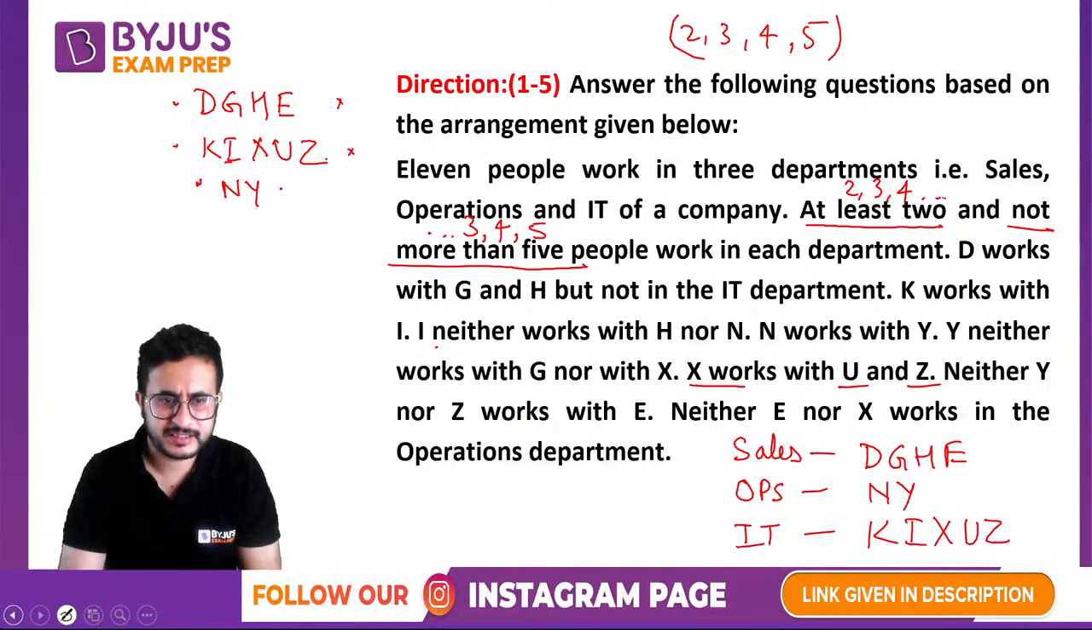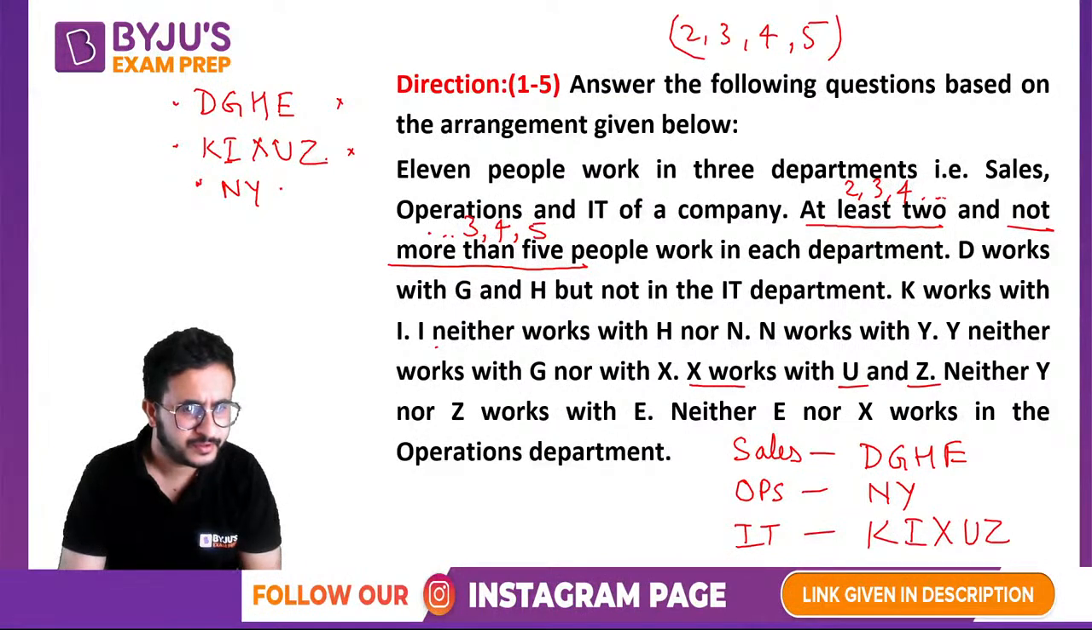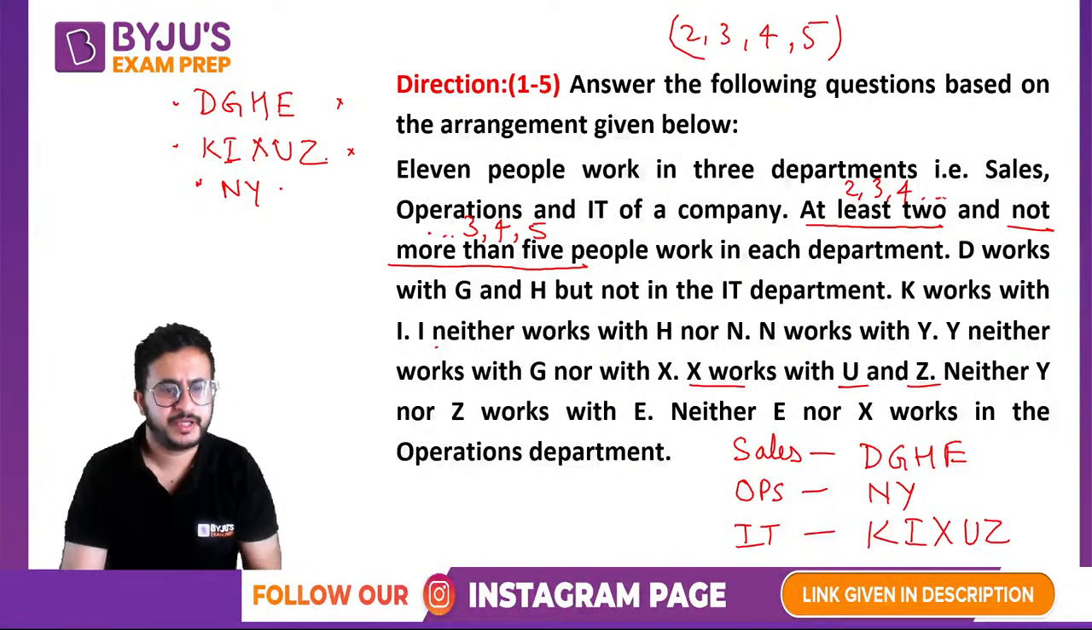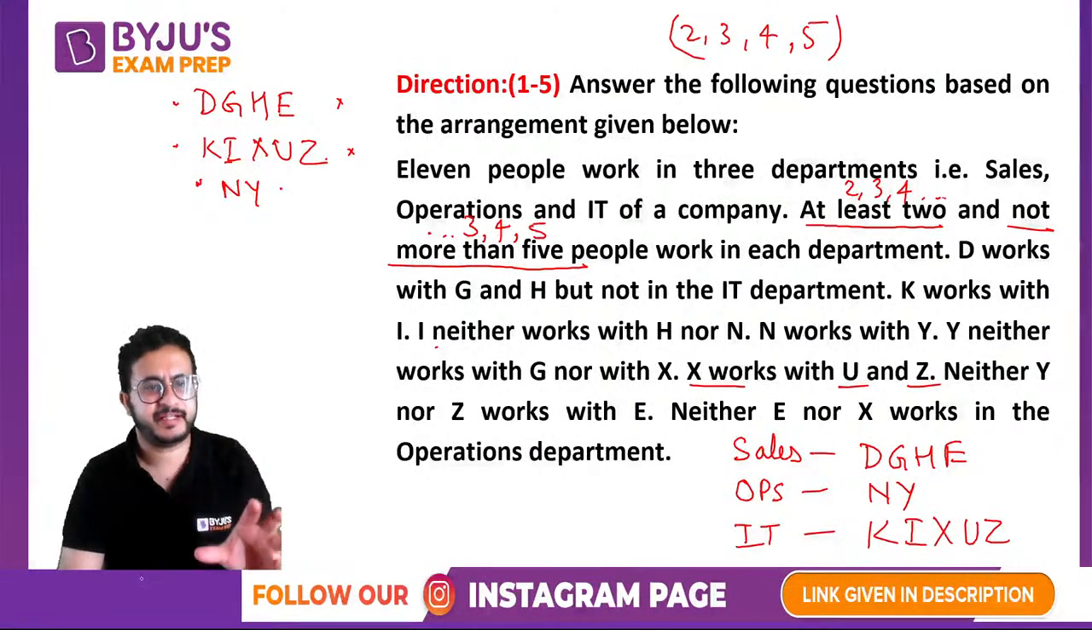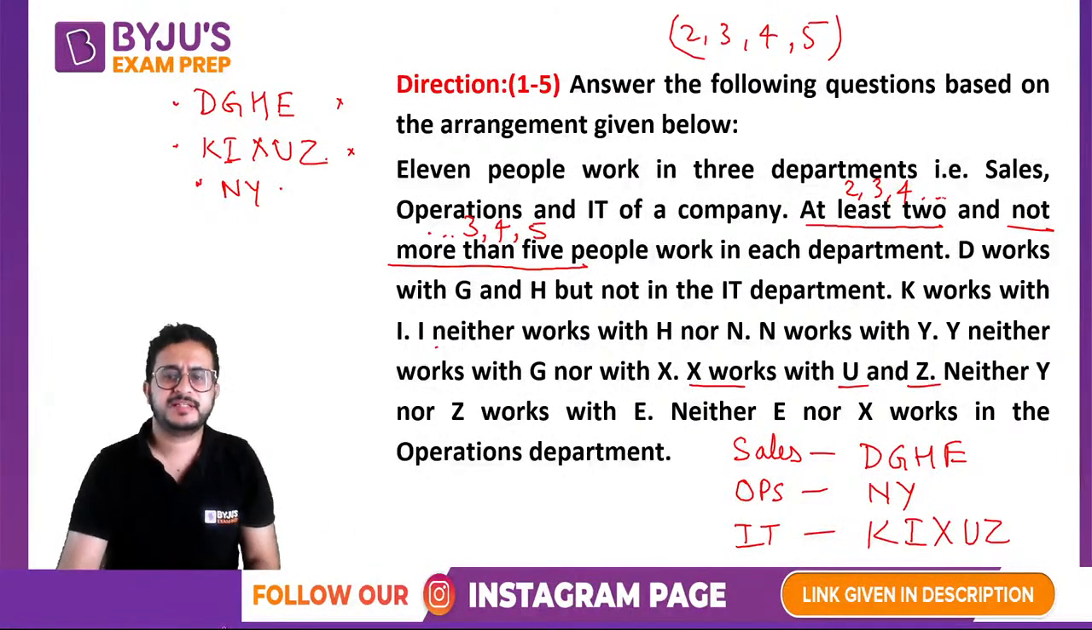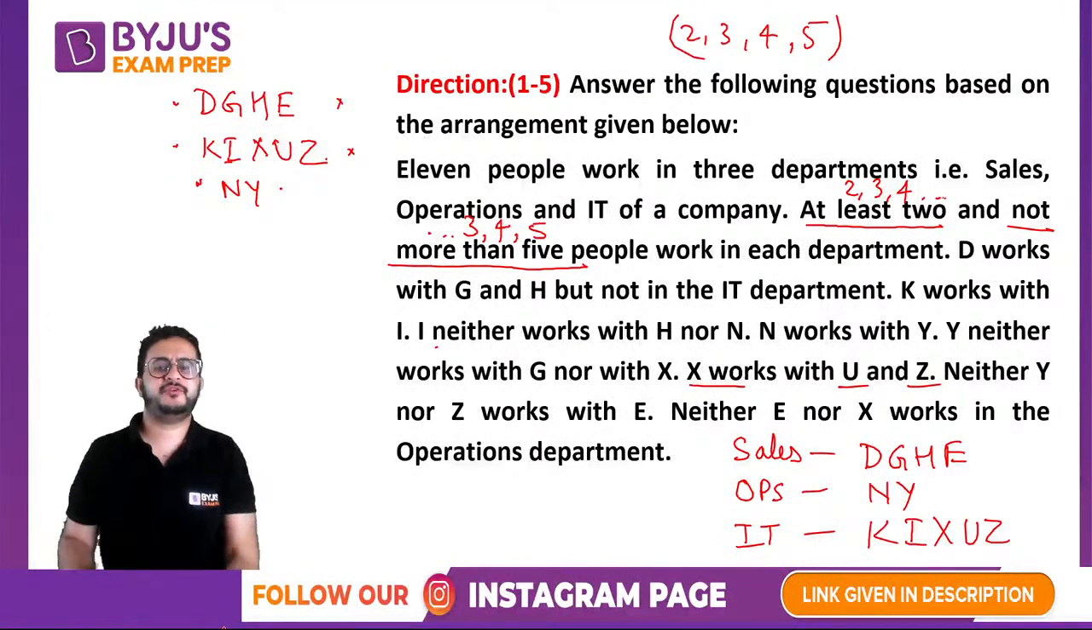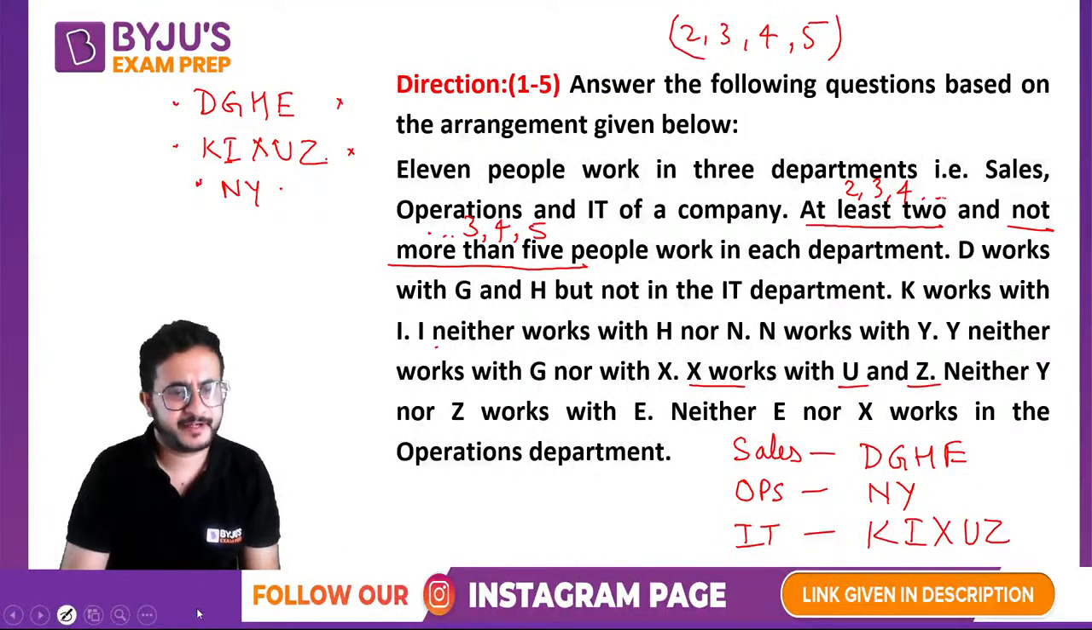So you said G, D, H, N, and E, right? N works with Y, right? So you have written N twice. Okay, so this is the arrangement that we will get: 11 people in three departments. Sales will have 4 people, Ops has 2 people, and IT has 5 people.